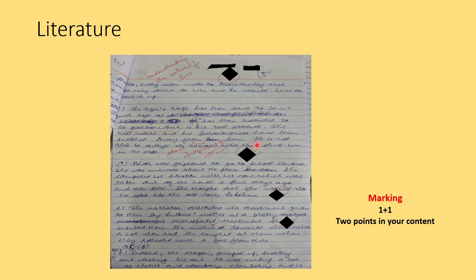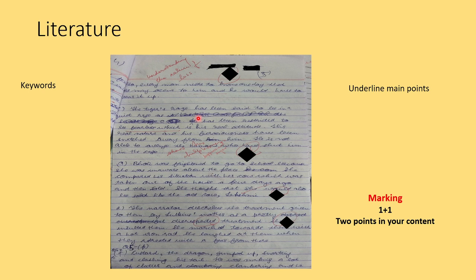Now in the literature portion, for 2 marks questions, it is important that keywords are there and that you underline those keywords, because the examiner is not going to read each and every line. The examiner will look for keywords. If the examiner is able to find your keywords, the attention goes straight to the words that are underlined. The words that are underlined are the first to catch the eye. So underline the correct words.